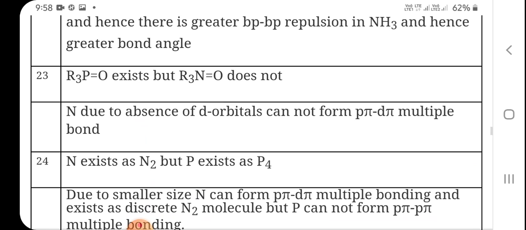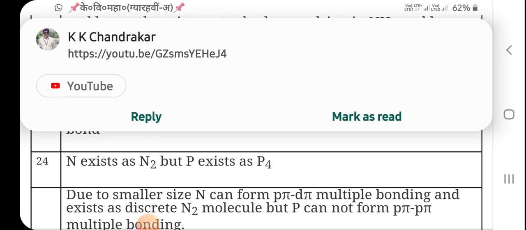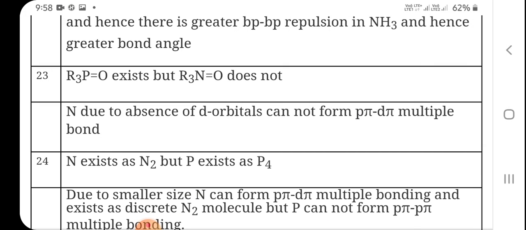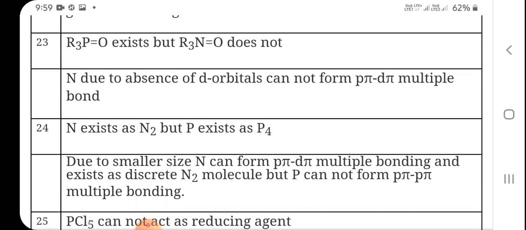Next question, this question is from the NCERT: R3PO exists but R3NO does not, meaning N2. Because we know there is a difference between phosphorus and nitrogen, what can be the reason? Because N does not have d orbital, so it cannot form p-pi d-pi multiple bonding.